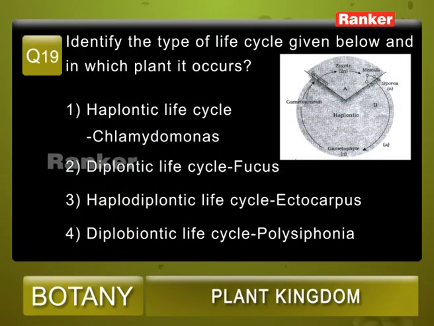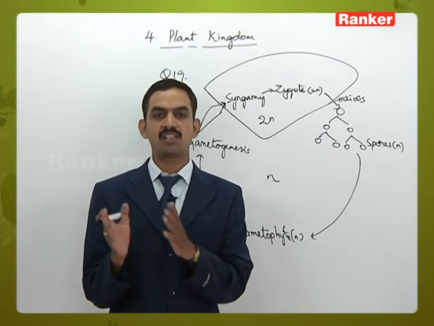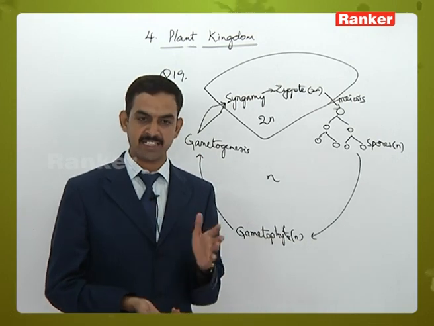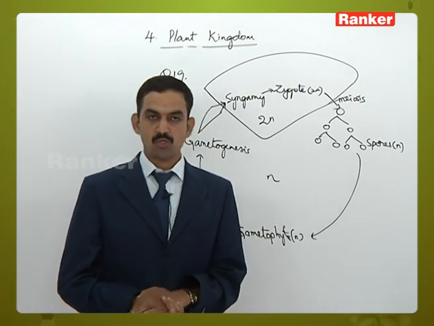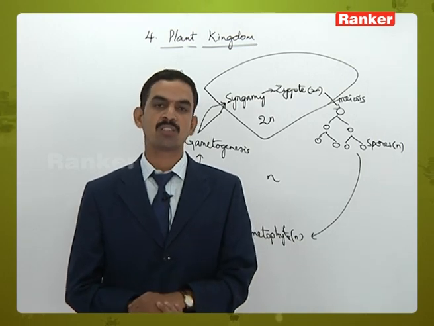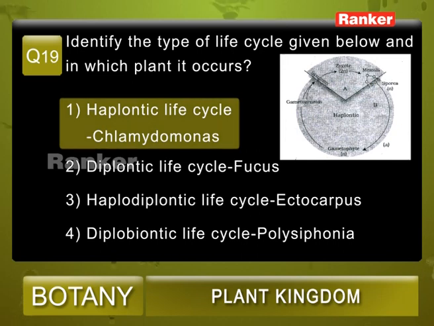Third, haplodiplontic means both haploid and diploid stages should be nearly equally represented, so that is also incorrect. Diplobiontic, where two diplontic stages should be there, is also incorrect. Question number 19, the correct answer is 1.